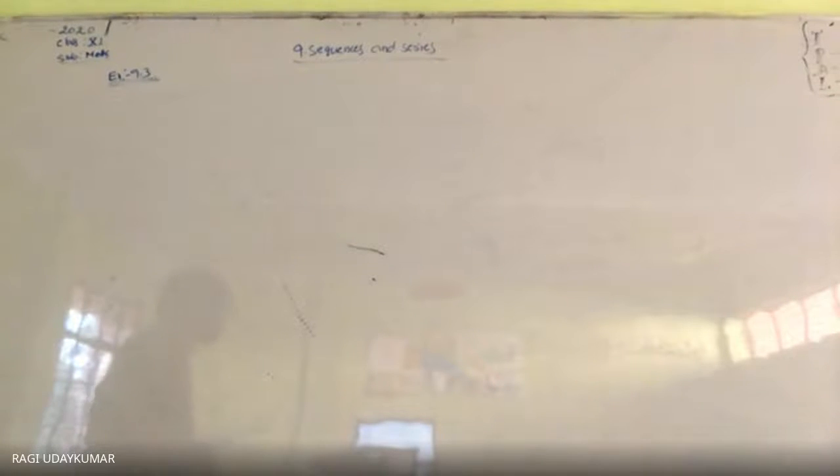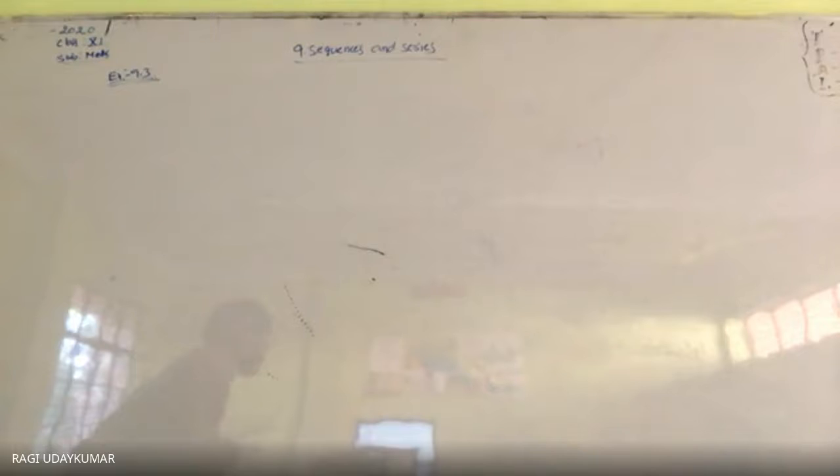Okay, next question: find the value of n such that a power n plus 1 plus b power n plus 1 by a power n plus b power n may be the geometric mean between the two numbers. That's a very simple question. 27. 28th question: the sum of the two numbers is 6 times their geometric mean, and show that they are in the ratio. The 28th problem you may feel difficult but it is very simple here. 27th, explain.